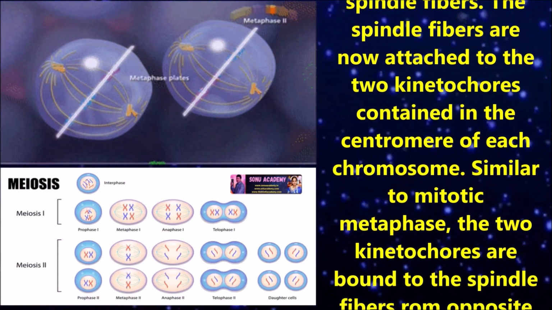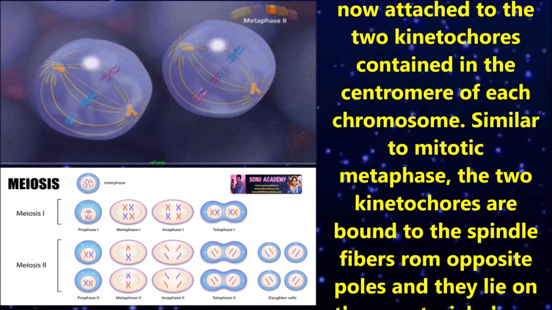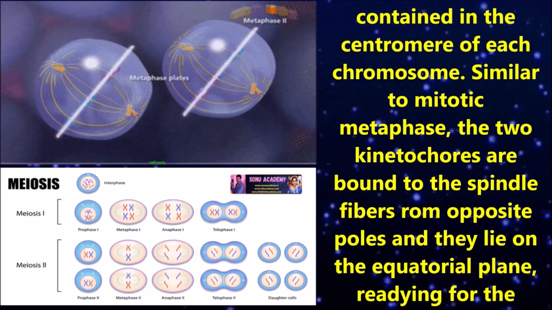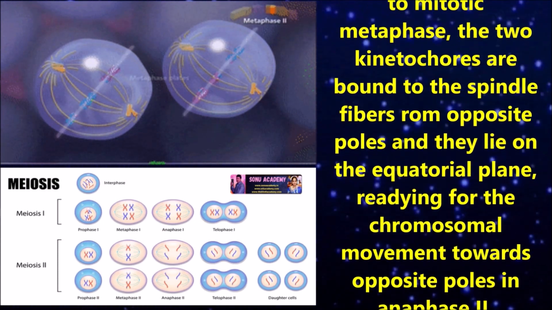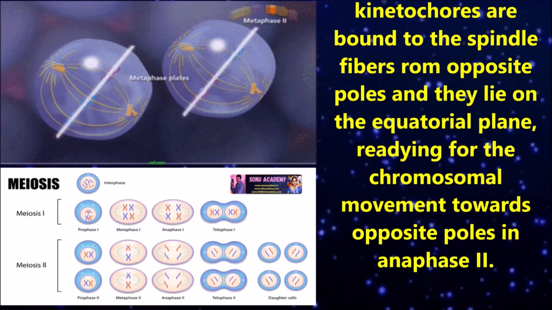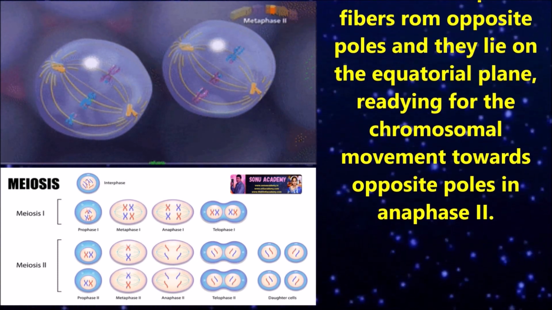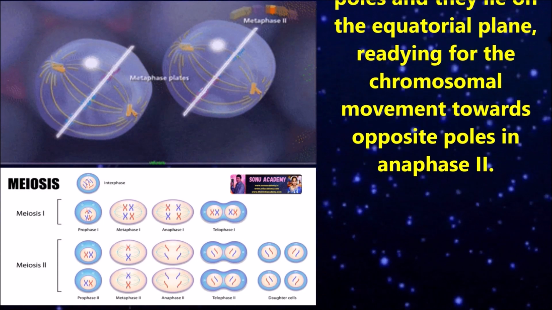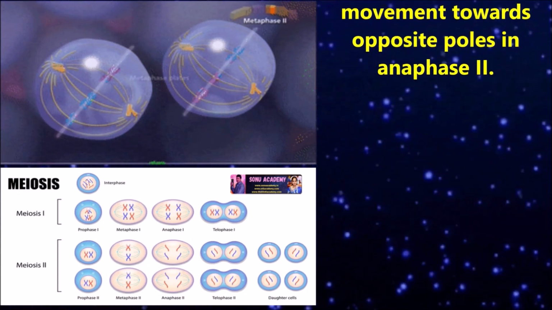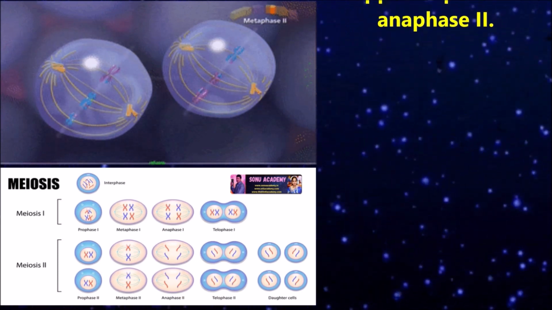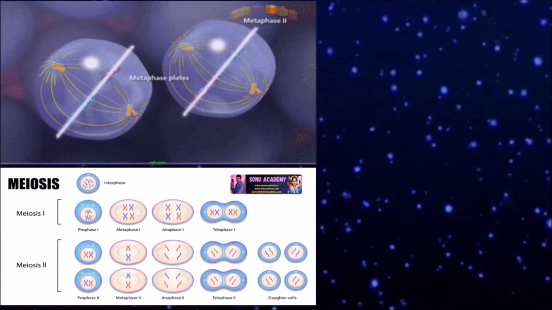The spindle fibers are now attached to the 2 kinetochores contained in the centromere of each chromosome. Similar to mitotic metaphase, the 2 kinetochores are bound to spindle fibers from opposite poles and they line up on the equatorial plate, readying for the chromosomal movement towards opposite poles in anaphase 2.